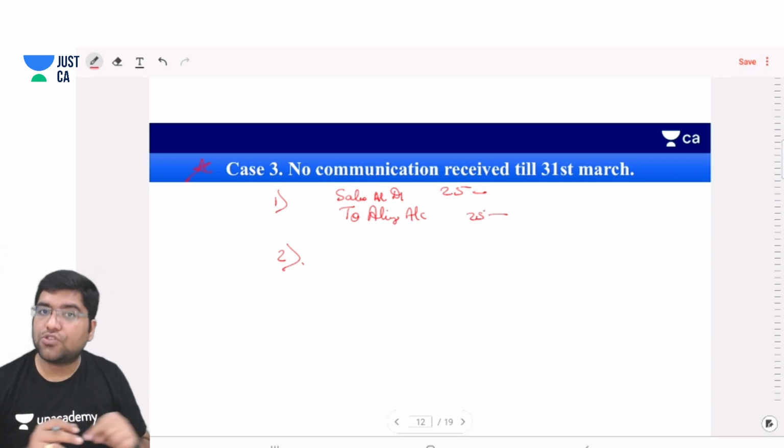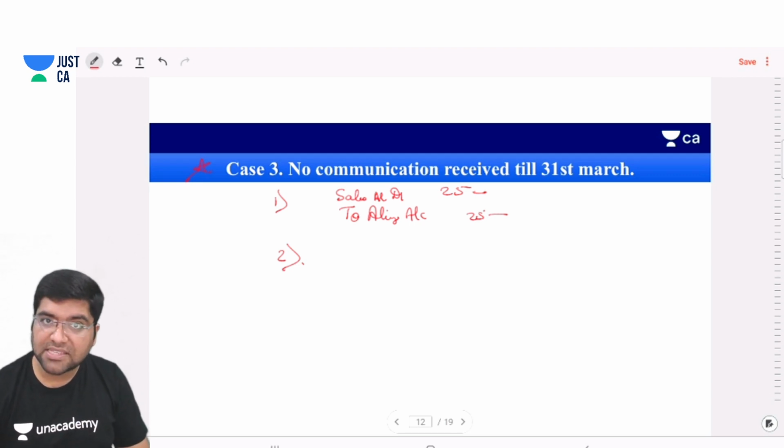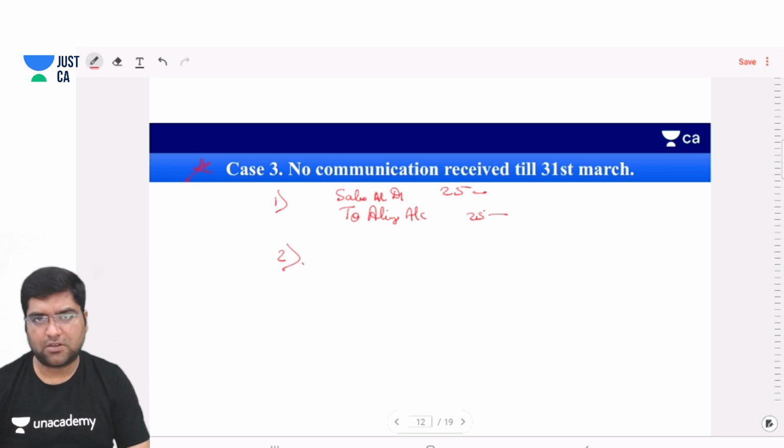But is that stock present in our godown or in our shop? No, sir. The stock is still with Alia. So we will have to separately pass the entry, just like closing stock.